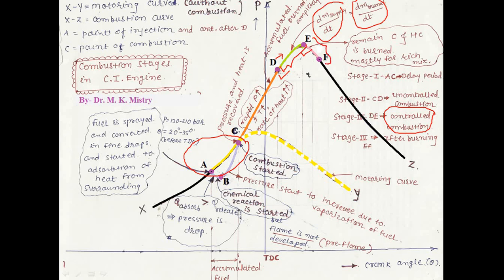Whatever the fuel remains during the E to F period, that now starts burning, but the air available inside the combustion chamber is not sufficient. Whatever the heat is liberated during this period is not sufficient. As air is not available during this period, a black smoke is generated due to this after burning process. So this is the combustion in CI engine.